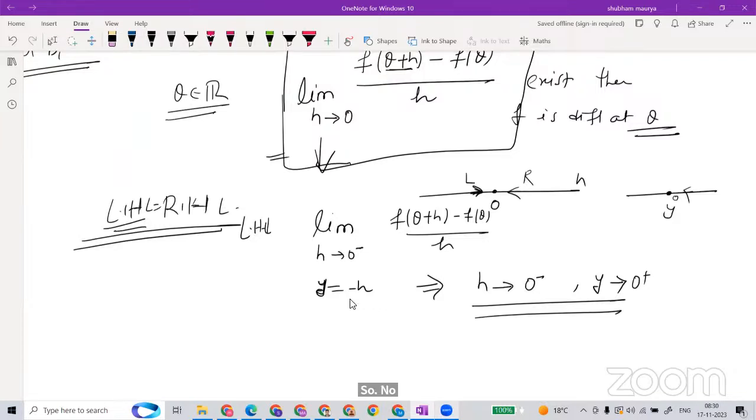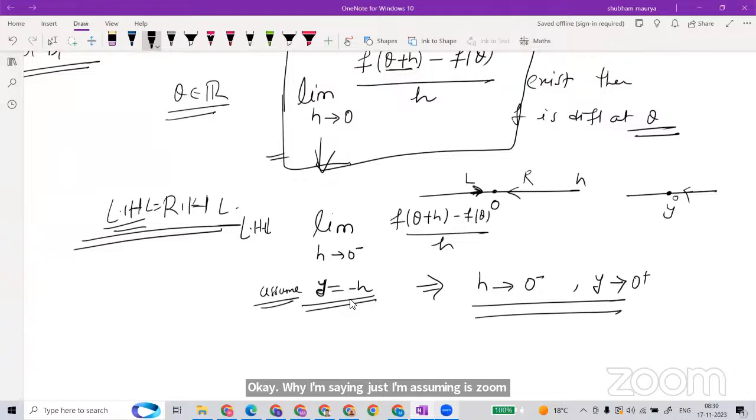Okay. First, all of you please observe this: Y equal to minus H. Where does this Y come from, sir? Just assume that Y is equal to minus H. Now, you know H is negative because I'm saying H is approaching 0 from this side.